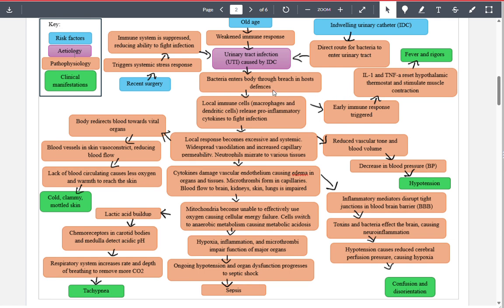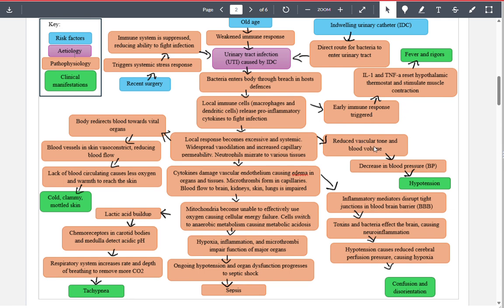And then let's have a look at their mechanism. We've got the local immune, triggering the immune response, go to the hypothalamus. Yeah, not quite. So I'll probably give them 1 out of 1.5 for that. So not quite. We just wanted to see what the hypothalamus is doing, why it's resetting it, and therefore why we're getting, if they're talking about the rigors, how is it generating those contractions. Pretty good, not quite full marks.